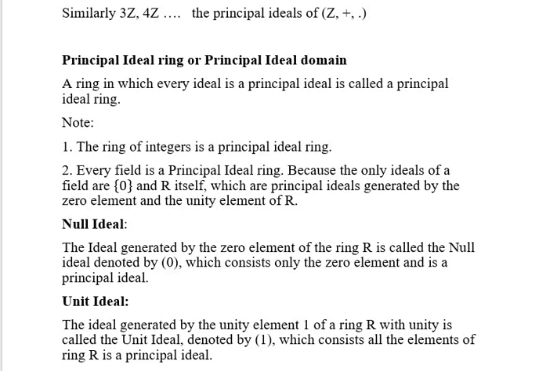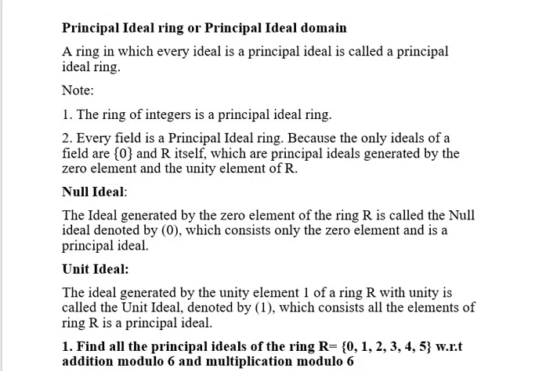Now, what is a null ideal? Null ideal is an ideal generated by the element 0. What are the elements in the set null ideal? Only the element 0, because when you multiply any element by 0, we get only 0. That's why all the elements of the null ideal are nothing but the 0 element. And it is also a principal ideal because all the elements of this ideal are generated by the element 0.